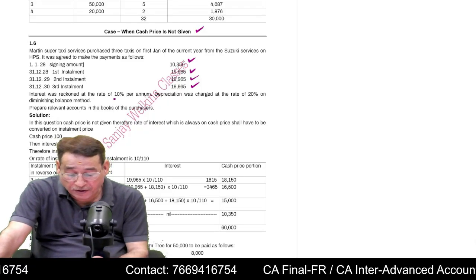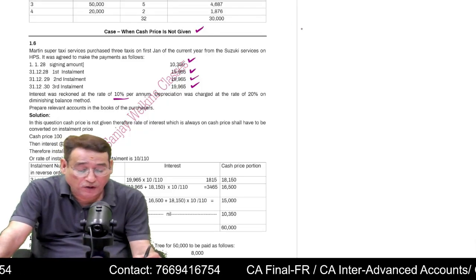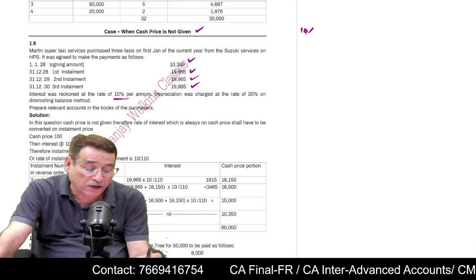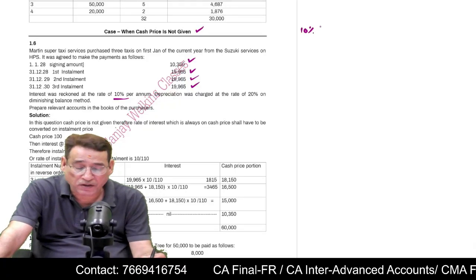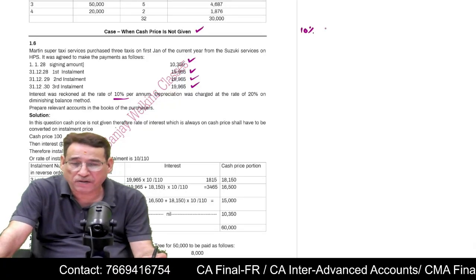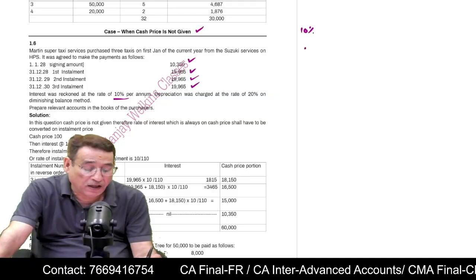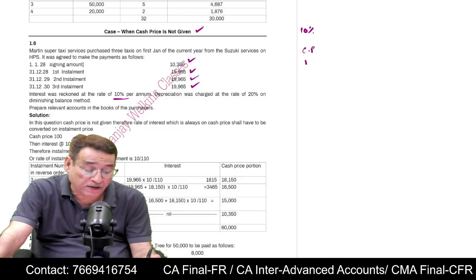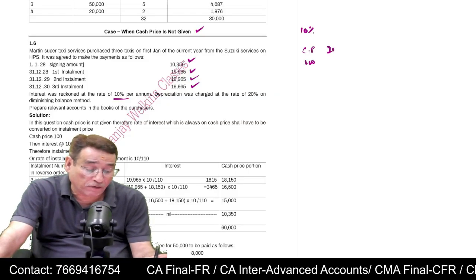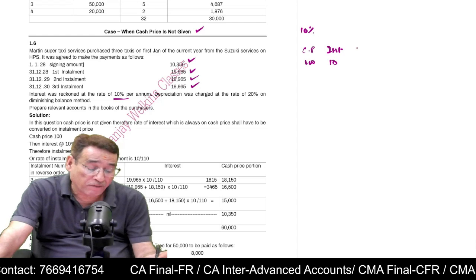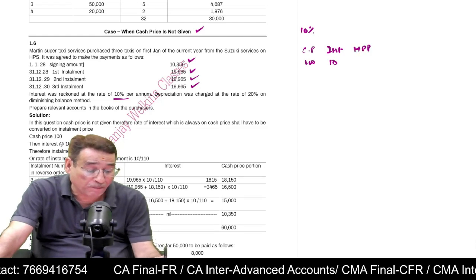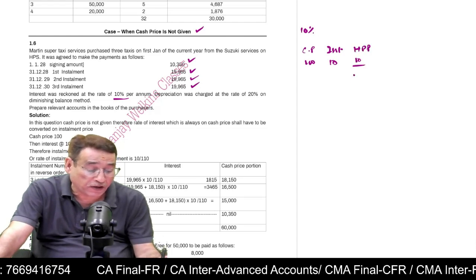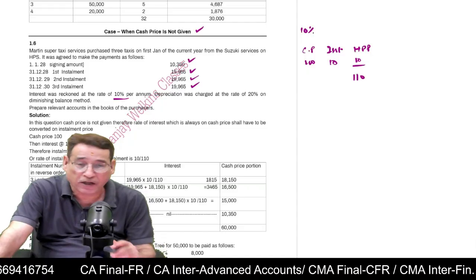And your rate of interest of 10% is given. I've already told you this 10% rate of interest which is given to us is always on cash price. What does it mean? It means if my cash price is 100, my interest will always be equal to 10. That means my rate of interest on hire purchase price will be 10 by 110.